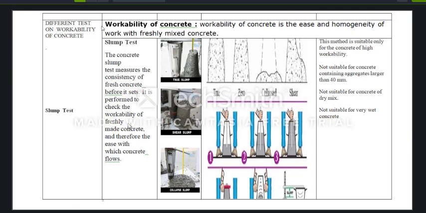And the next one is different tests on workability of concrete. Firstly, we see what is workability of concrete. Workability of concrete is the ease and homogeneity of work with freshly mixed concrete. To find workability of concrete, we have two tests: slump cone test and compaction factor test.